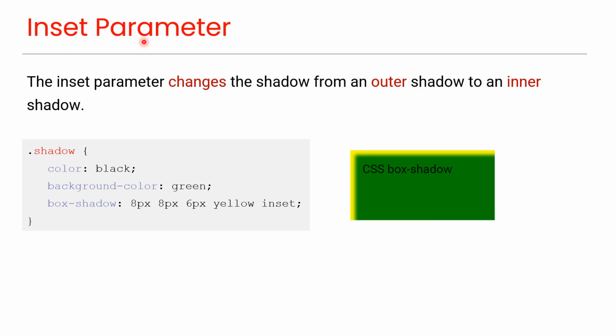Inset parameter. The inset parameter changes the shadow from an outer shadow to an inner shadow. As you can see in this code, the inset keyword makes the shadow appear inside the element, as shown in this preview.